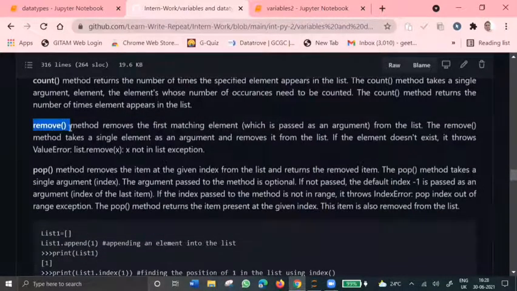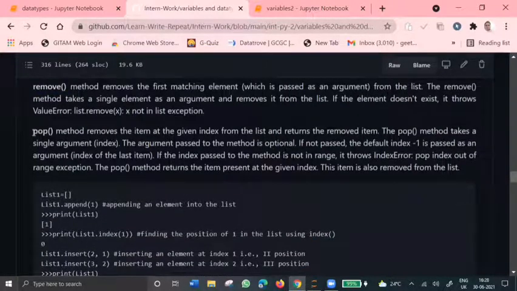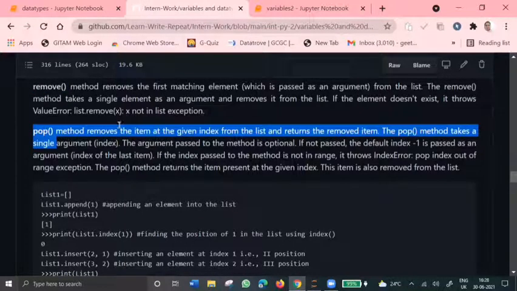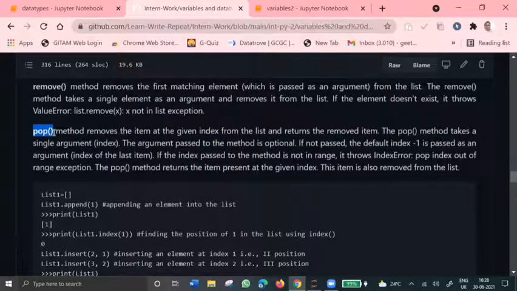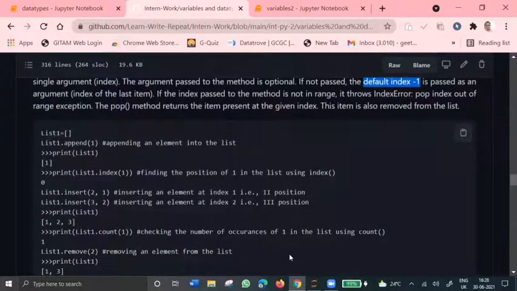The remove method is used to remove a particular element from the list. We have to mention the value of the element which we want to remove as an argument in the remove method. And the pop method is used to remove the item at a specific index location. The remove method takes the value of the element, but the pop method takes the index location. So the pop method by default has an index of -1. If we don't declare any argument inside the pop function, it takes a default index of -1 and removes the last element in the list.